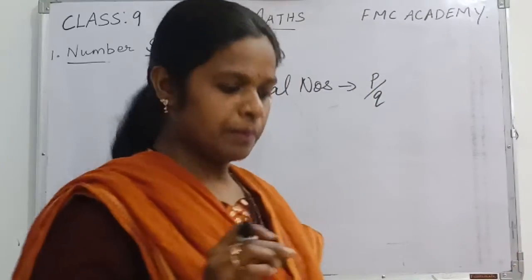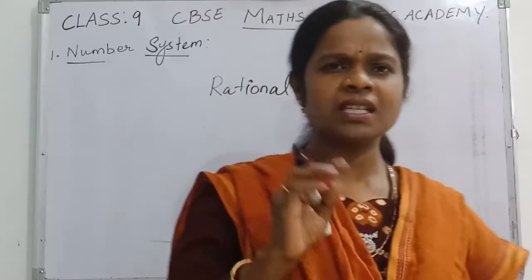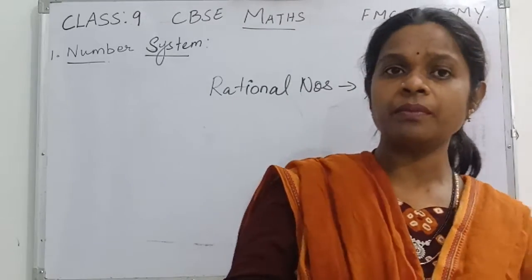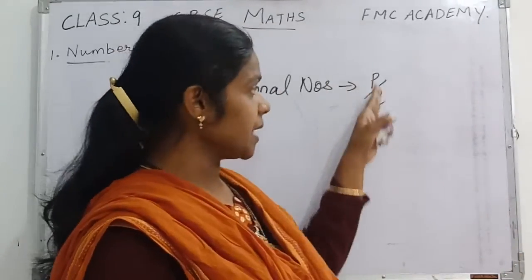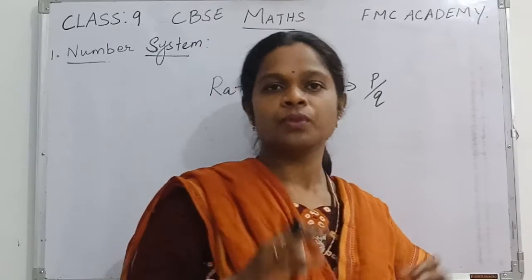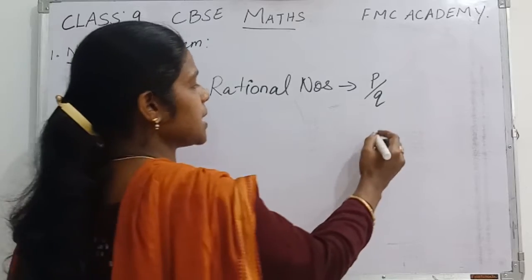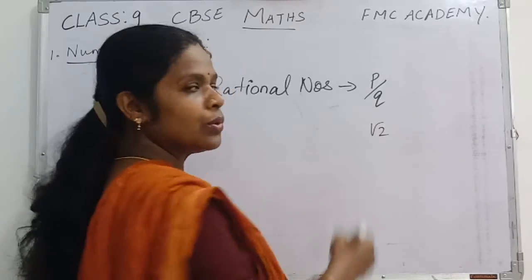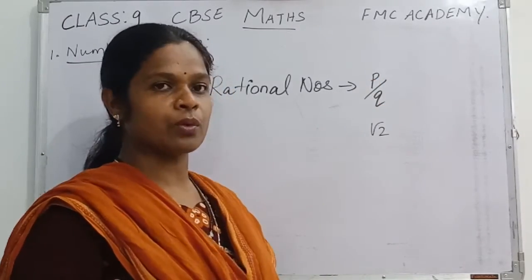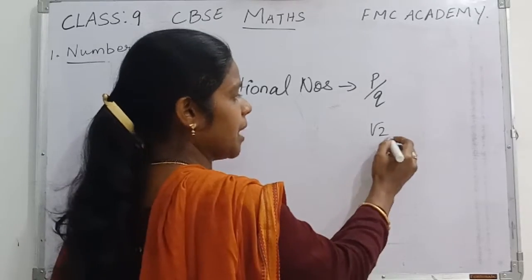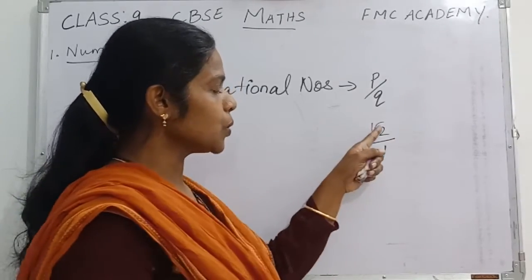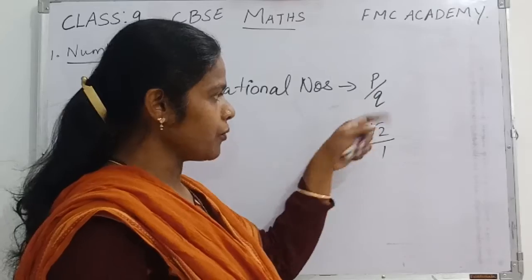We know very well. But now there is a question. Is it compulsory that all numbers can be written in the form of p by q? No, it is not possible. Why? Because suppose I am saying root 2. This root 2 you cannot write in the form of p by q. But you may think that we can write it by putting 1. When you write root 2 by 1, it is in the form of p by q.